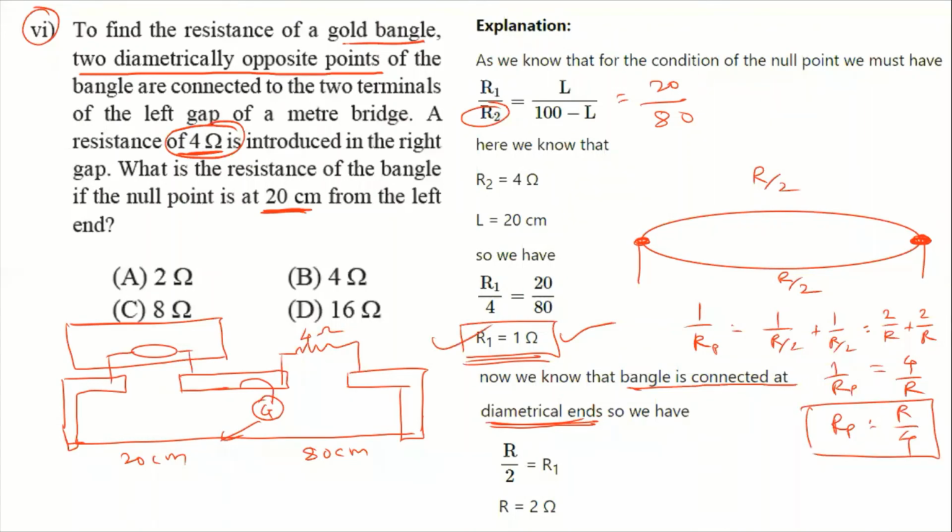Sorry, here it is mentioned R by 2, but it is R by 4 is 1 ohm. So R we get 4 into 1, 4 ohm. So obviously the answer is 4 ohm.